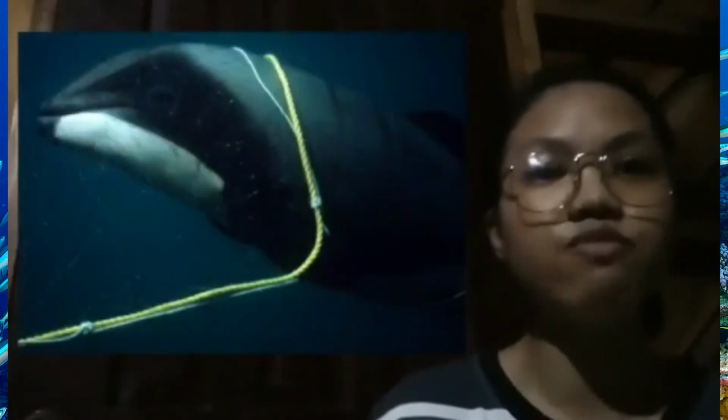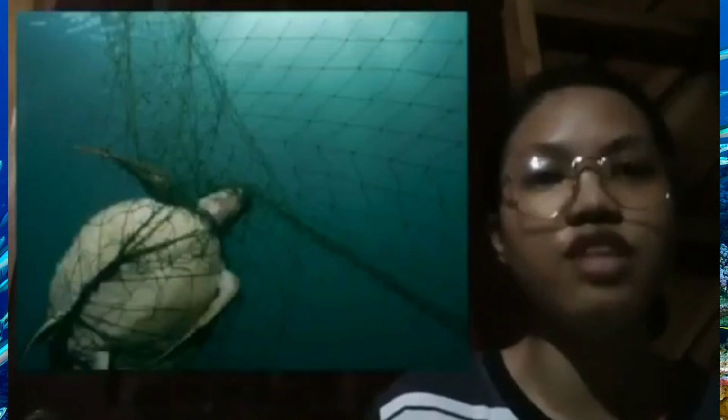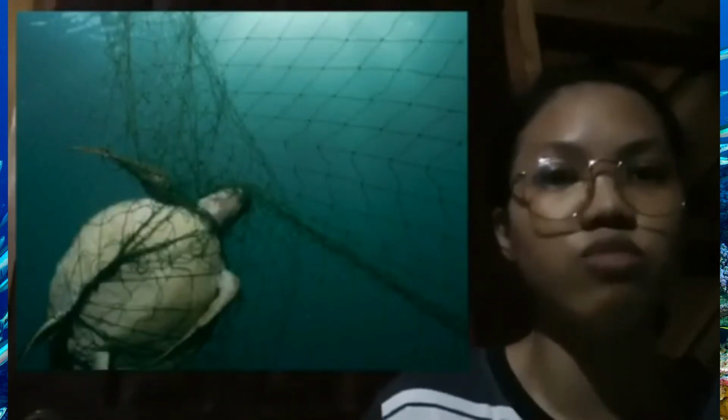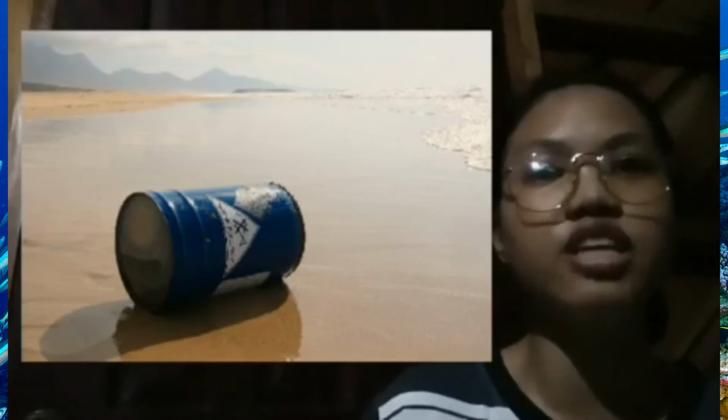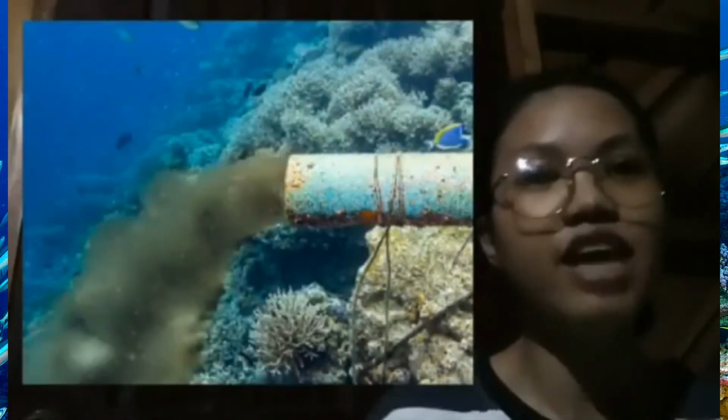Marine animals from whales, dolphins, and seals to turtles and seabirds often become caught and trapped in the nets and lines used by commercial fishers. Many pesticides and nutrients used in agriculture end up in the coastal waters, resulting in oxygen depletion that kills marine plants and marine life.